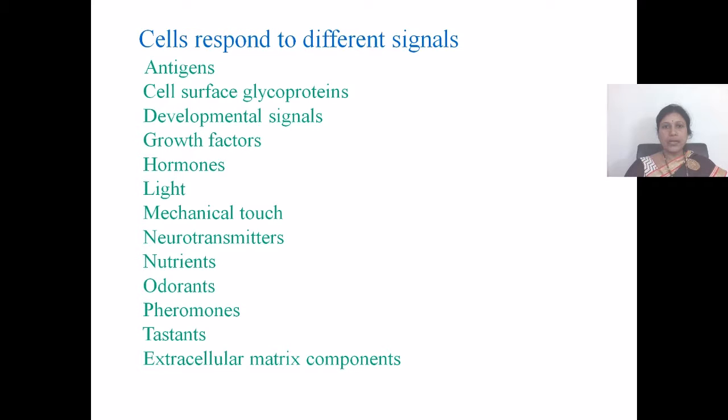Cells respond to different signals. Some of the signals to which cells respond include antigens, cell surface glycoproteins or oligosaccharides, developmental signals, growth factors, hormones, light, mechanical touch, neurotransmitters, nutrients, odorants, pheromones, tastants, and extracellular matrix components.